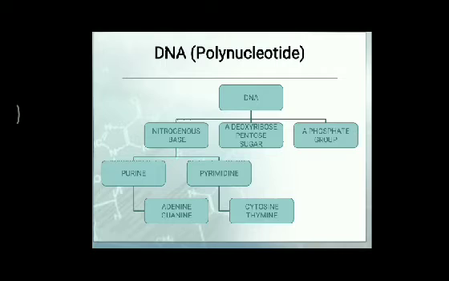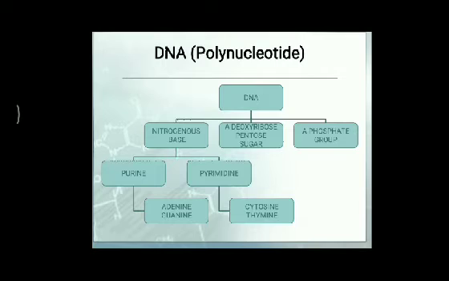These contain a deoxyribose sugar whose formula is C5H10O4, a phosphate group, represented by H3PO4, and the nitrogenous base. The nitrogenous bases are of four types, categorized under purine and pyrimidine.